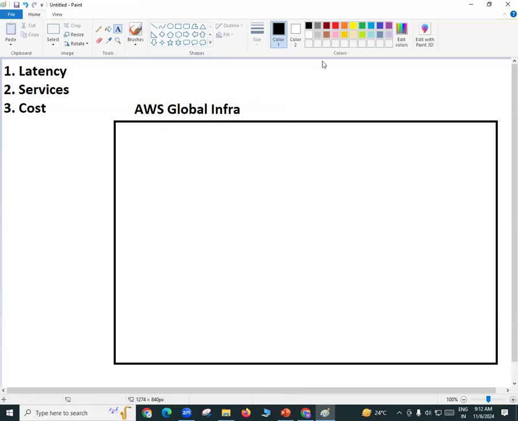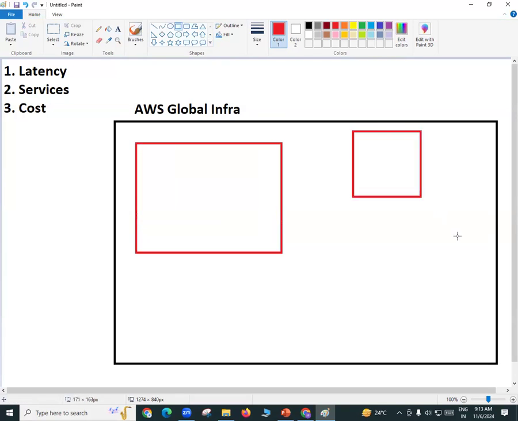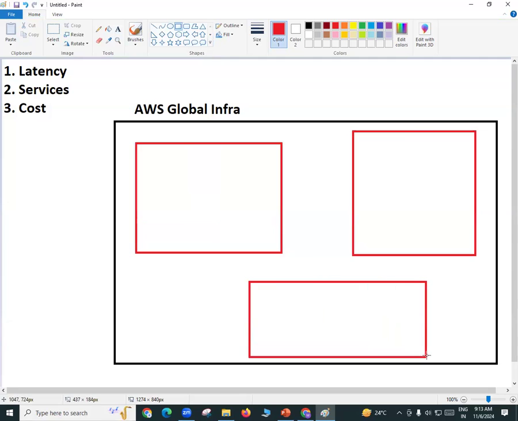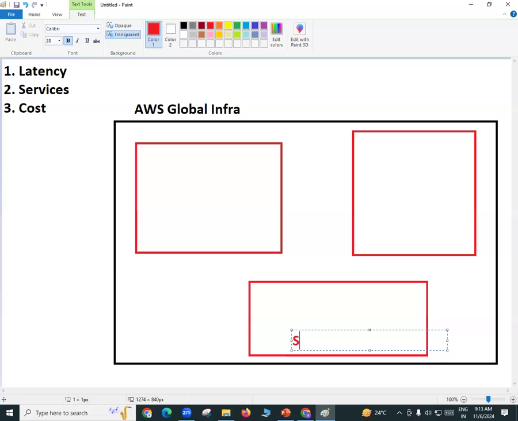Fine. In this global infrastructure, we have how many? As of now, 34 regions are there. Let's say out of these 34 regions, this is your Sydney region. This is your Singapore region. And let's say this is your Mumbai region.